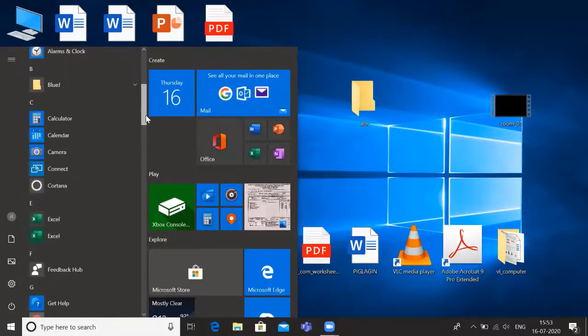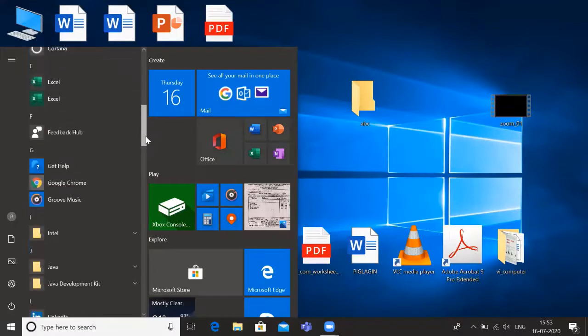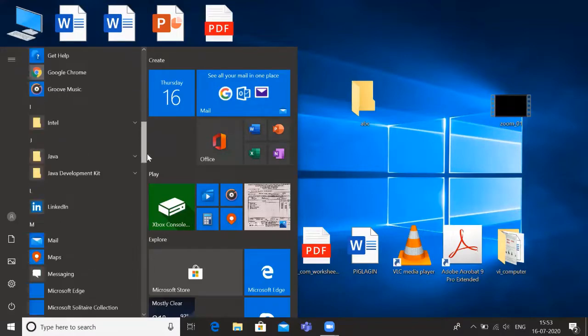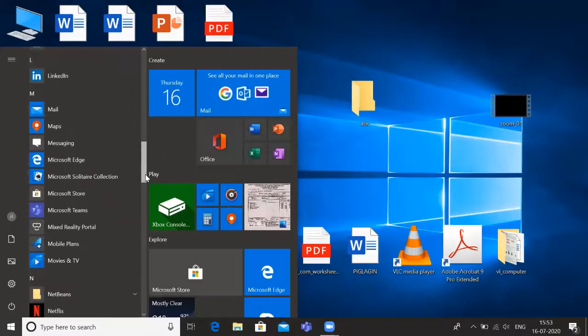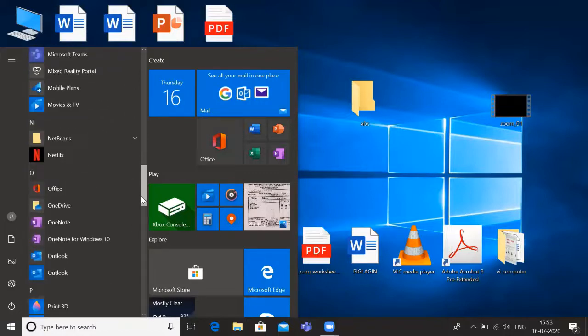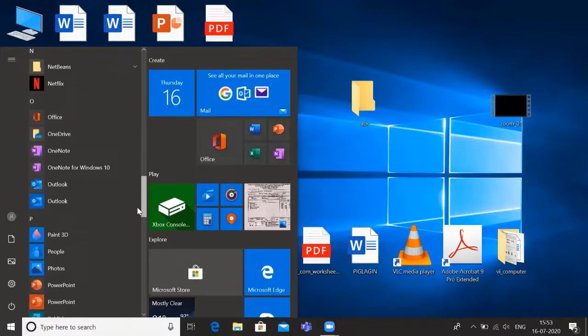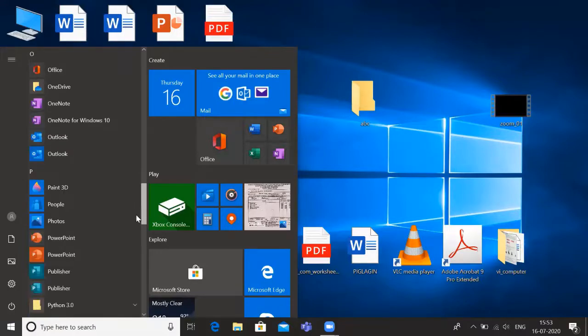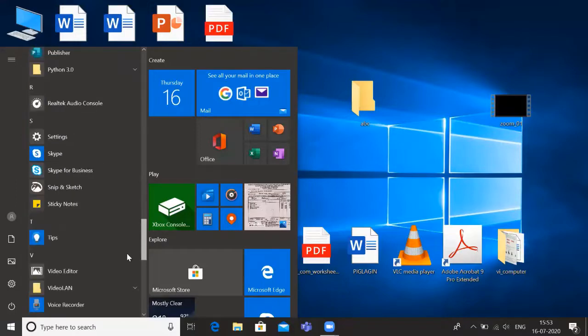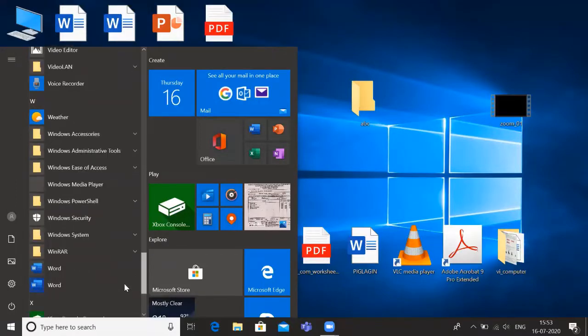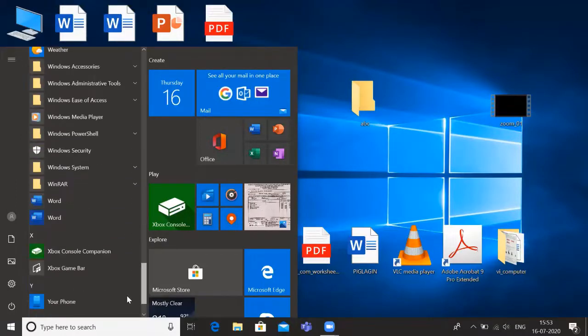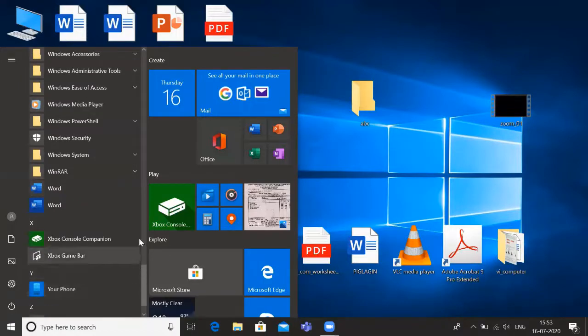Blue J apps, Excel apps, then Google Chrome, LinkedIn. These are some of the apps that are there. Office, then Windows 10, OneNote for Windows 10. These are the apps list.